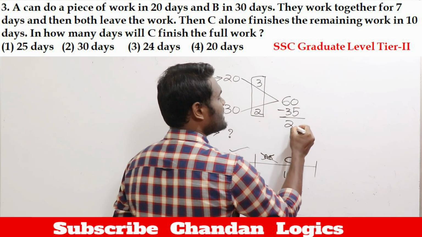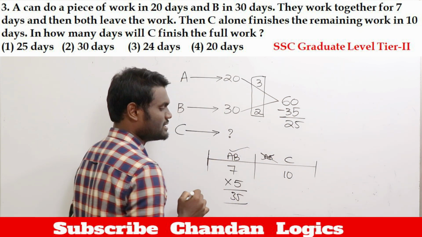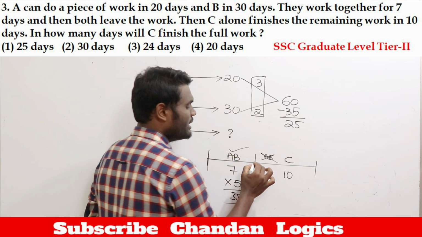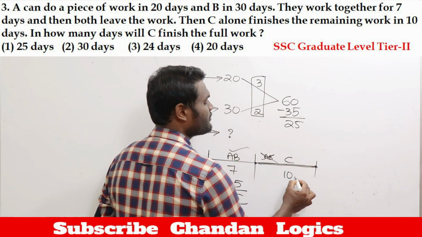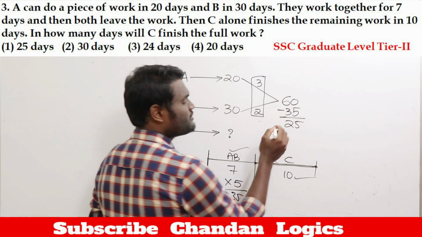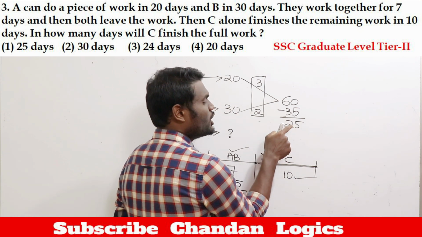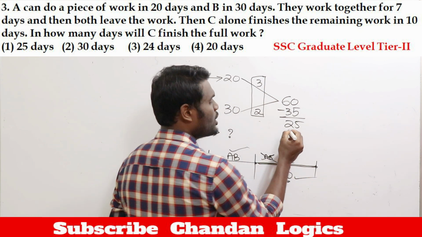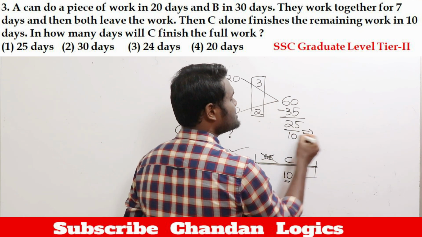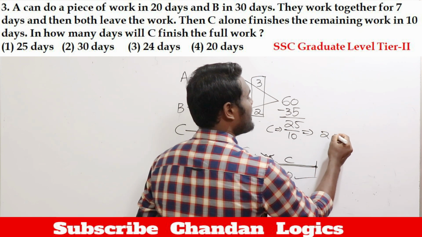Then the remaining is nothing but 25 units. Now this 25 units should be completed by whom? This 25 units should be completed by C. Why? Because C is going to work for the remaining 10 days of time. Now if C is going to complete this 25 units, C took how many days? C took 10 days, which means in one day C is going to complete how many units?